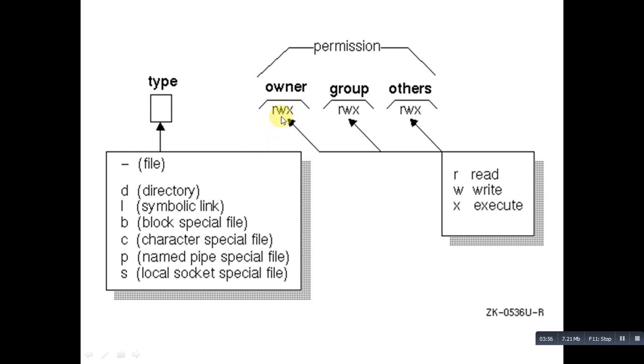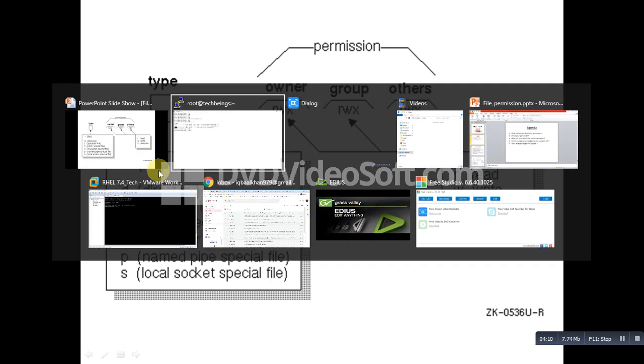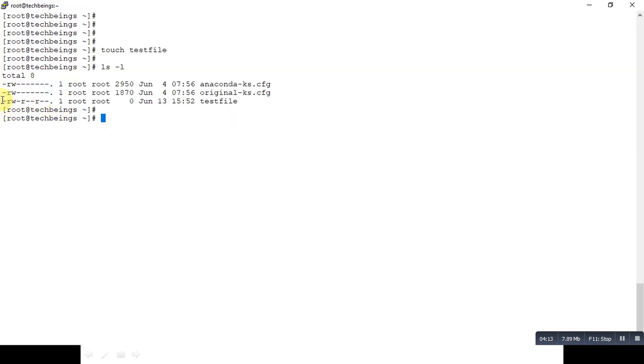As you can see, the first one, as I have told you, is owner, the second one is group, and this is the third one, others. These are all permissions, and rwx is nothing but read, write, execute. And if you notice over here, this one is empty. The first one, the hyphen, is empty.